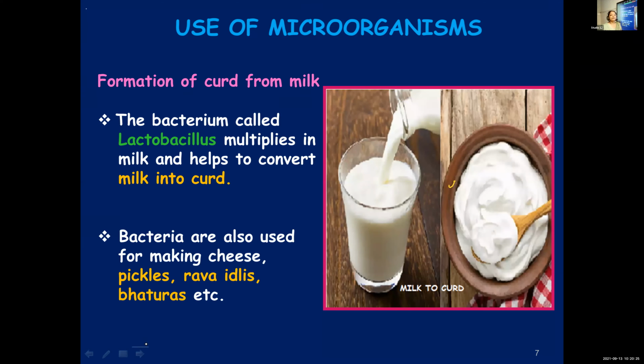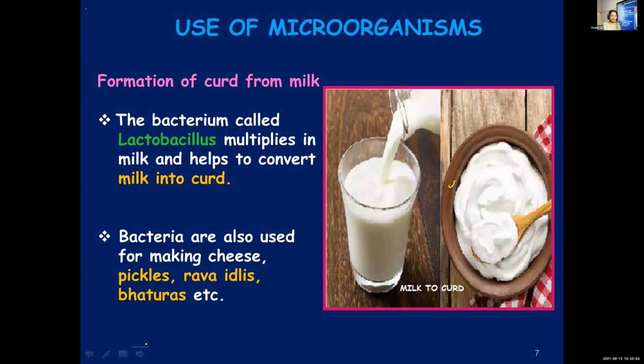Bacteria are also used for making cheese, pickles, rava idlis, baturas. These are a few examples. Many more food items are there which we can prepare with the help of these microorganisms. For making cheese and all, not just bacteria, other microbes are also used for preparation.